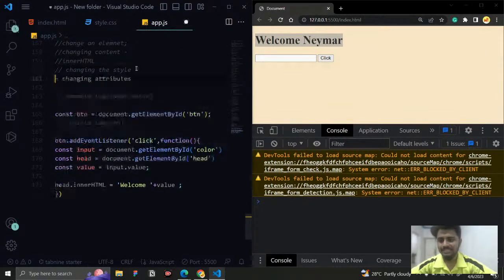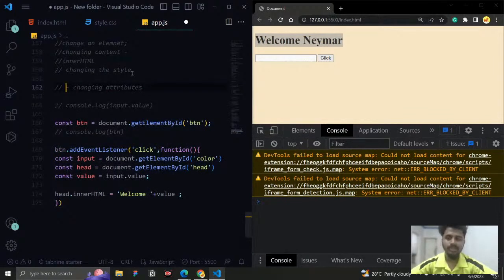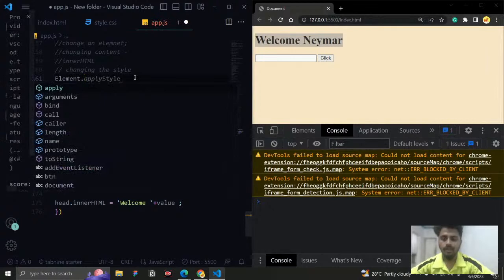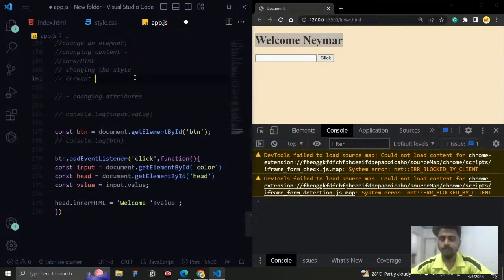To change the style, to change a CSS property, first you need to select the element which you want to change, then give a dot, and then use a property called style, and you need to tell the exact property you're going to change. In style we have so many properties like font size, font, and so many other things. So we're going to say we need the background color property, and you need to tell the value here. So this is the workflow.